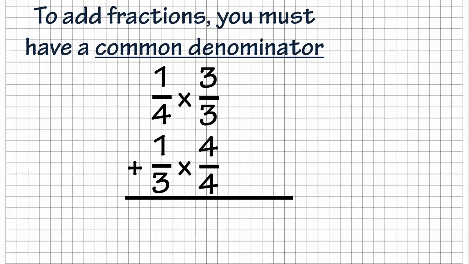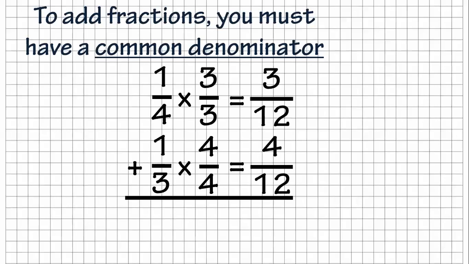So to find the common denominator, we're going to multiply the top one by 3/3 and the bottom one by 4/4. And that gives us the equivalent fractions there of 3/12 and 4/12. Then we add the top numbers. 3 plus 4 is 7/12. So that's how you add the fractions.